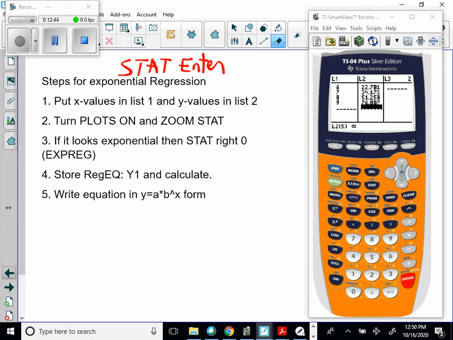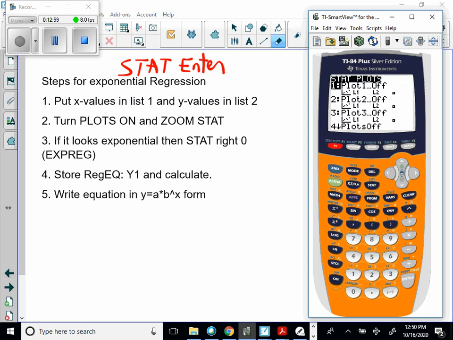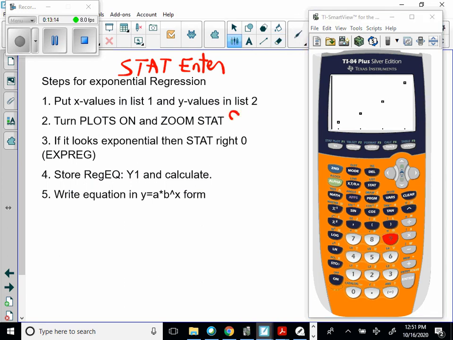Okay, it says turn your plots on and zoom stat. So you want to see if indeed it's exponential looking. Does it have a slight curve to it? Does it look like an exponential graph? So the easiest way to turn your plots on is hit second y equals and enter and just turn them on. Now it's already set up for a scatter plot, so you don't have to do anything else. So as soon as you turn your plots on, you can hit zoom. Stat is zoom 9. So zoom stat is zoom 9. And it can appear that it has a slight curve to it. It appears to be exponential.